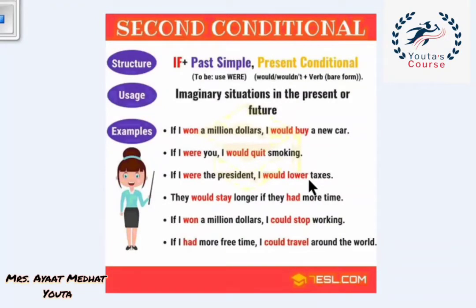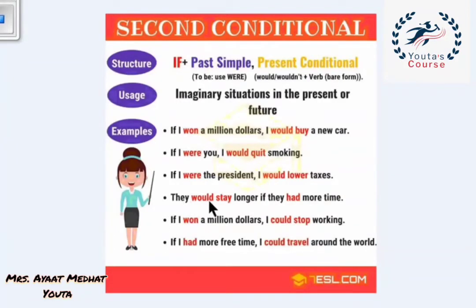Because as you know, that when you were in primary 2 or 3, we said that I was, he was, she was, it was, they were, you were, we were. But with the second conditional, we use were with all of the pronouns, all of the persons, with giving advice and unreal situations.